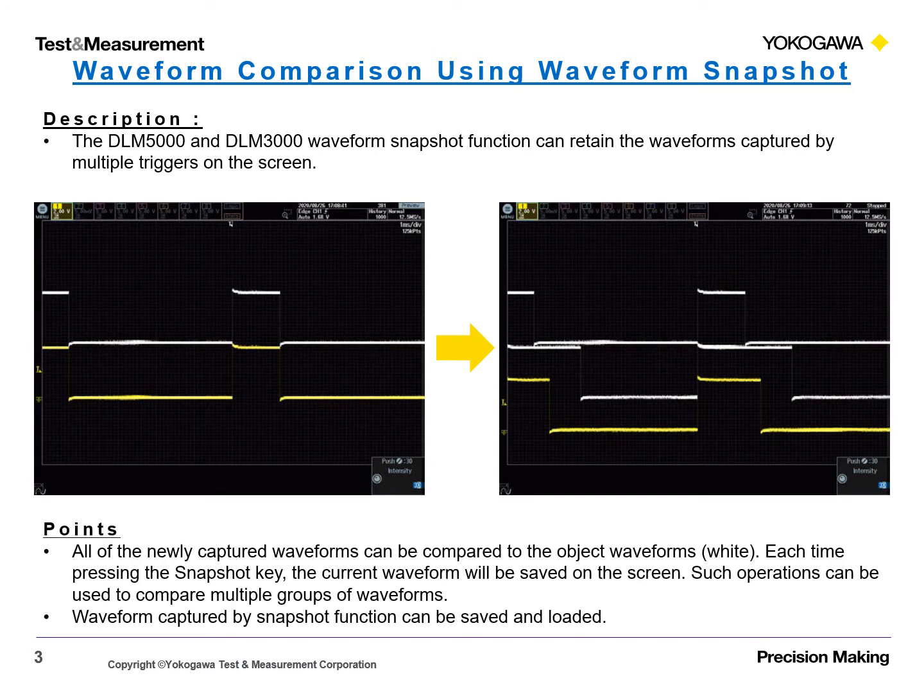1. All of the newly captured waveforms can be compared to the object waveform, in white. Each time the snapshot key is pressed, the current waveform will be saved on the screen. Such operations can be used to compare multiple groups of waveforms. 2. Waveforms captured by the snapshot function can be saved and loaded.